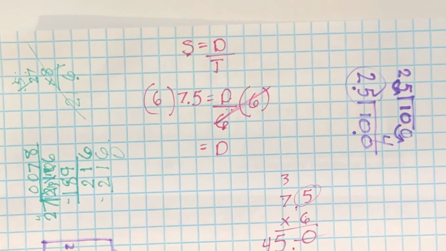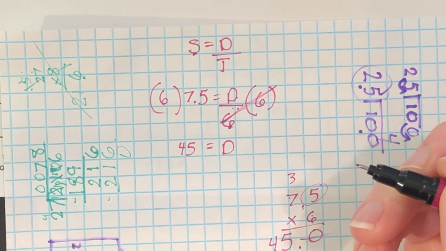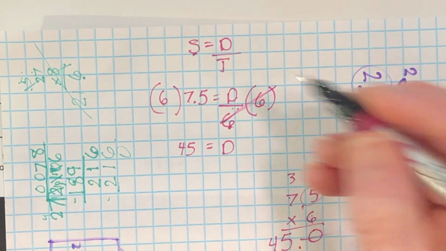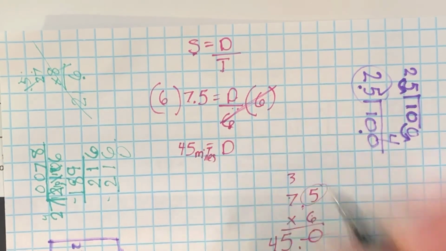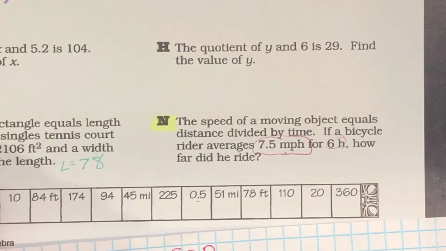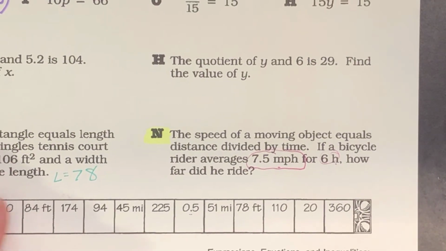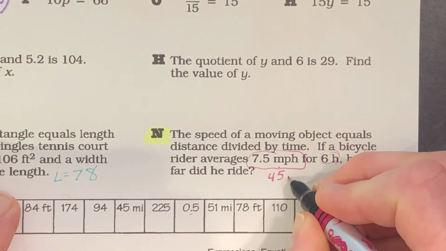So the distance is 45, and we're doing miles per hour, so it's 45 miles. There we go. Let me come back to my question up here: how far did he ride? He rode 45 miles.